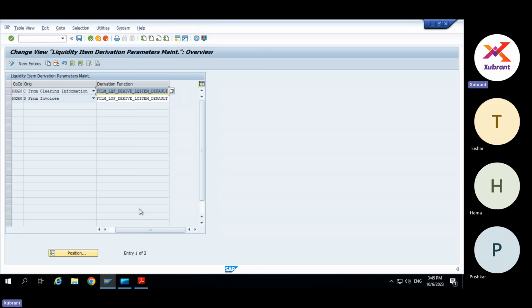So here there is a standard derivation function, but I believe, though I'm not 100% sure, that if you want to use a customized function module, you copy this function module and make changes in it. That would be possible. SAP has given one function module for standard derivation, so it's quite possible that you can use a body within this function module or some kind of exit to create your own. Otherwise, there is nothing you need to do here. It is just an assignment that you have to do.